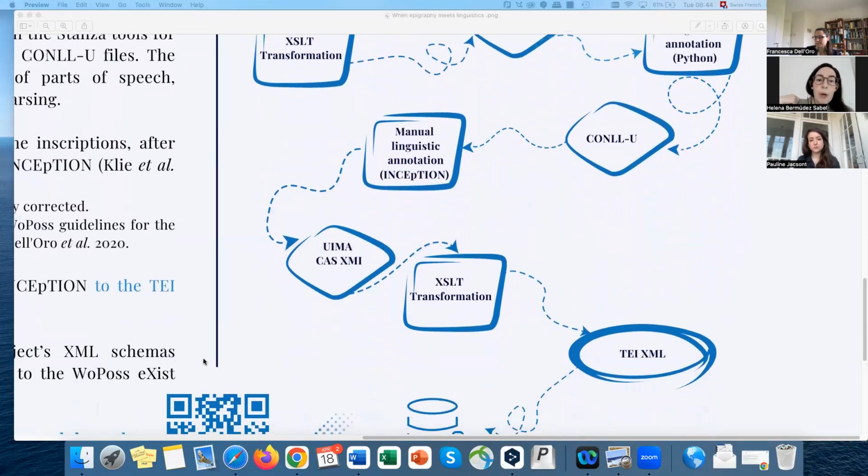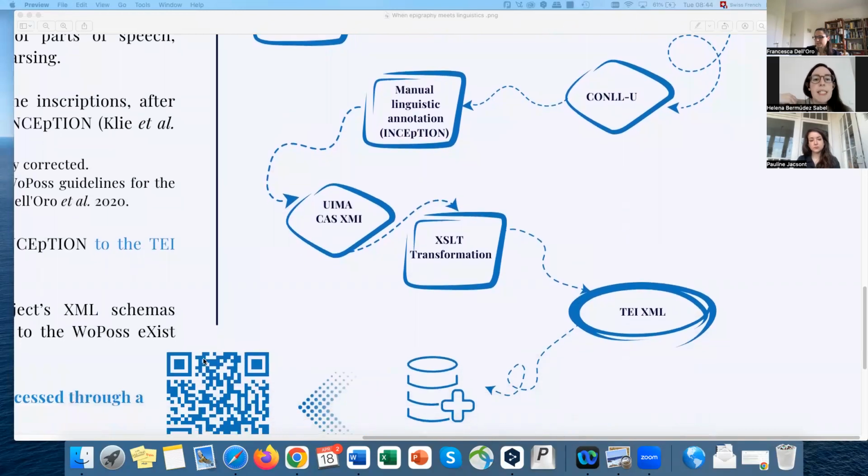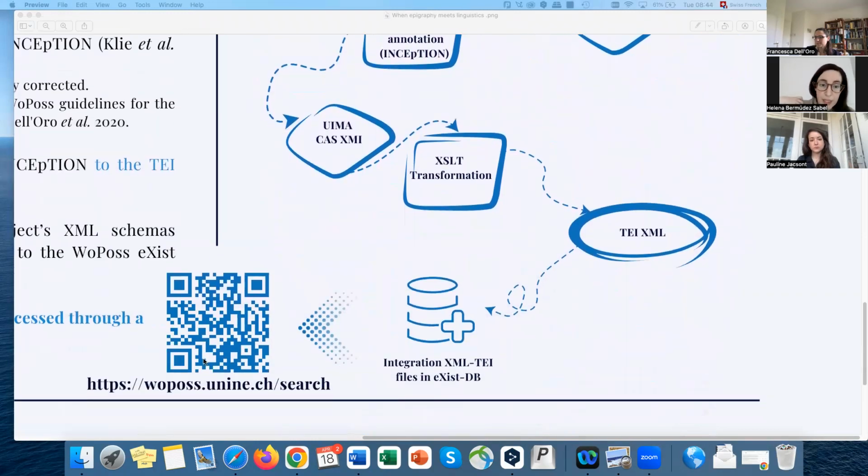Once the manual annotation process is over, we export the results in the WebAnno XMI format. We carry out a new XSLT transformation to obtain a TEI file that also includes the metadata previously extracted. This file is validated against our schema, and a revision process takes place to correct any inconsistencies or issues that require a manual intervention of the TEI file. Finally, when the file is valid, it's uploaded to the WoPoss database so it can be accessible through our web application. The WoPoss corpus includes now 74 inscriptions.